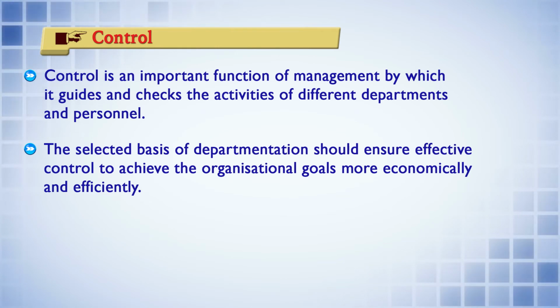Next, control. Obviously, if there is any deviation from the standard format of performance of the job, you need to apply the techniques of control. And once you apply the techniques of control, then the deviation can be controlled. For the monitoring process also, a control mechanism may be required, and it should be in such a way that the work is done smoothly, efficiently and effectively.